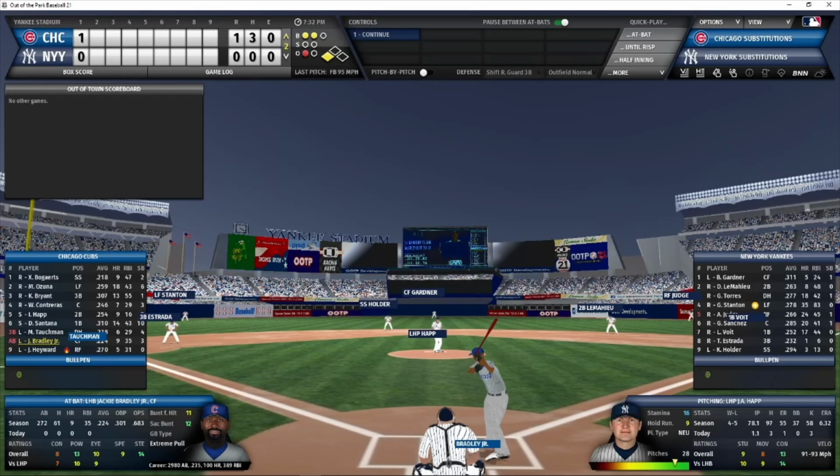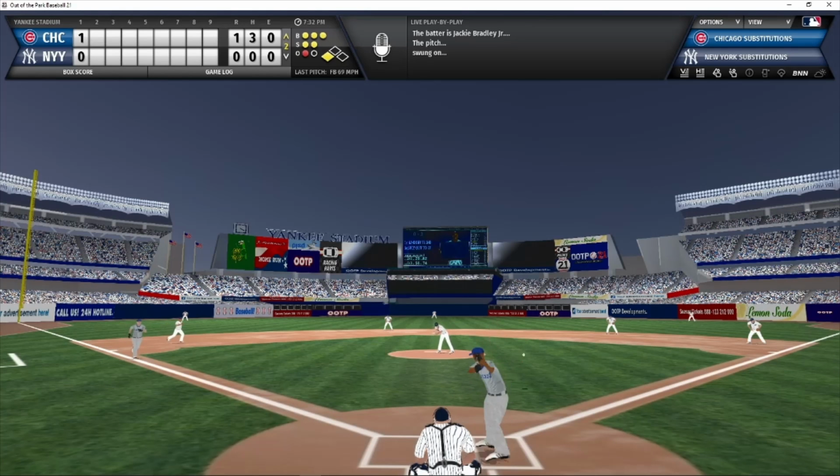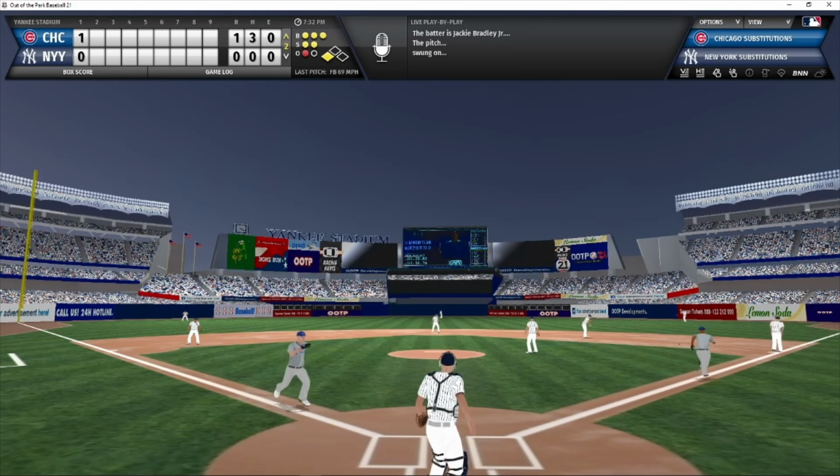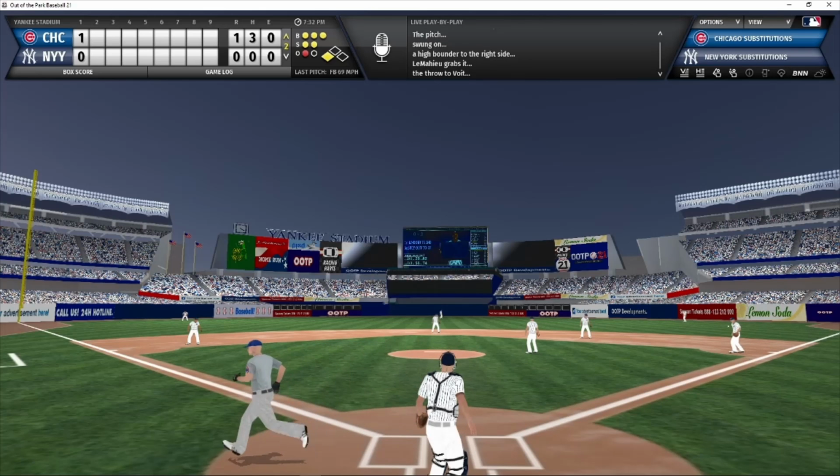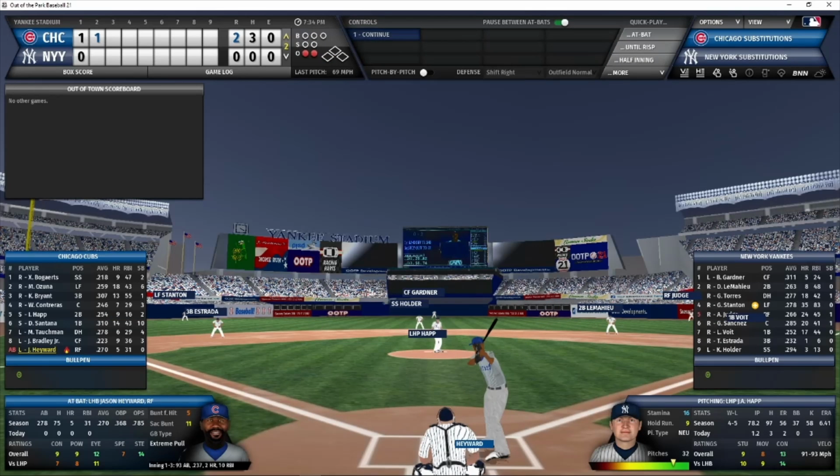Bradley batting with a 2-ball count. And there's a grounder to second. The throw goes to first. The Yankees concede the run on the fielder's choice. The Cubs are now ahead 2-0. Tauchman got a very good jump on that, and he was able to score easily.